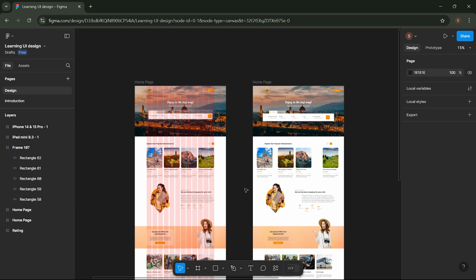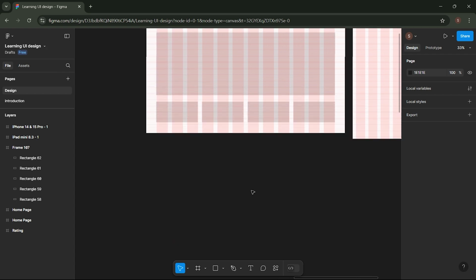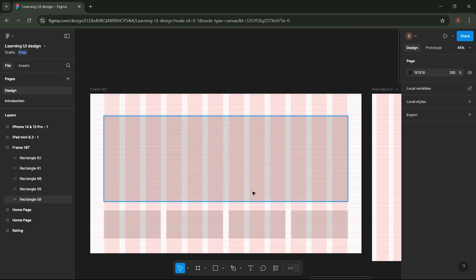A grid is a layout system made up of vertical and horizontal lines that help designers place elements in a structured way within a design. In UI/UX design, grids are crucial because they ensure each element is consistently, proportionally, and neatly positioned. Grids also make your design easier to read and understand by providing clear and logical visual arrangements. This helps maintain balance, preventing the layout from feeling too crowded or too empty.